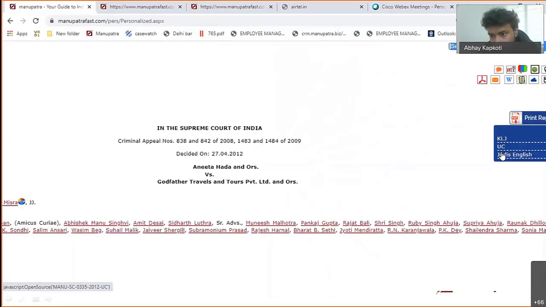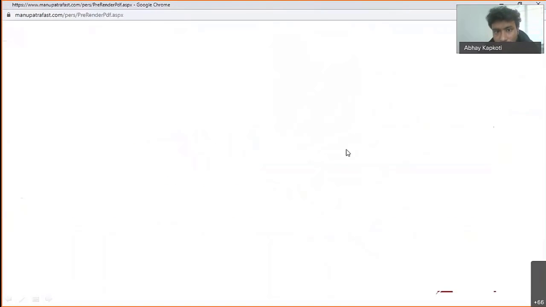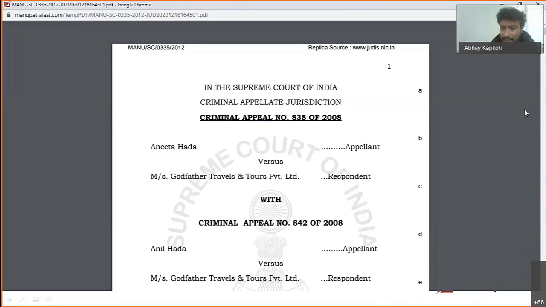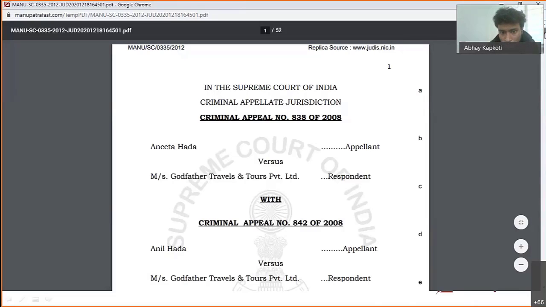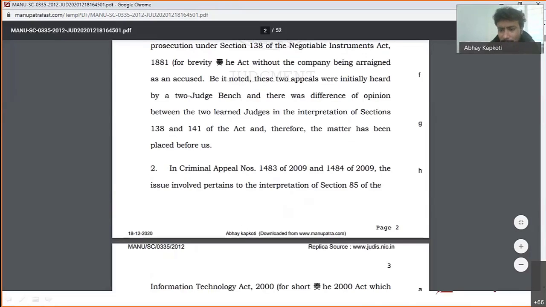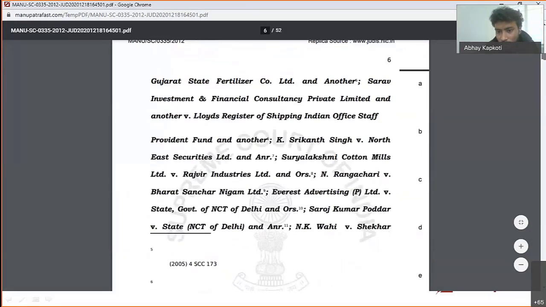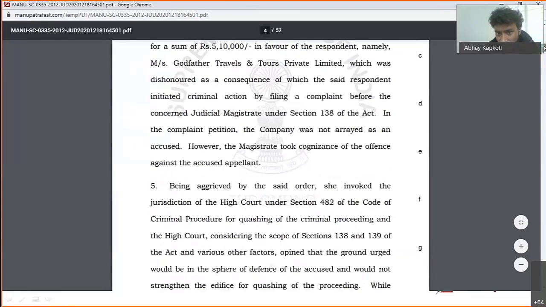In Manupatra, what we do is that you will be able to find the Supreme Court copy. In any judgment, Supreme Court or the respective High Court like Delhi, the court copy is available directly from their website. Many publishers are changing the paragraph numbers of the judgment. So the opposite counsel has one judgment where a different paragraph number is there, your paragraph number is different, the judge's paragraph number is different. This is creating a lot of confusion in the courtroom. So more and more courts are also preferring the original court copy of the judgment. And so this is available here.